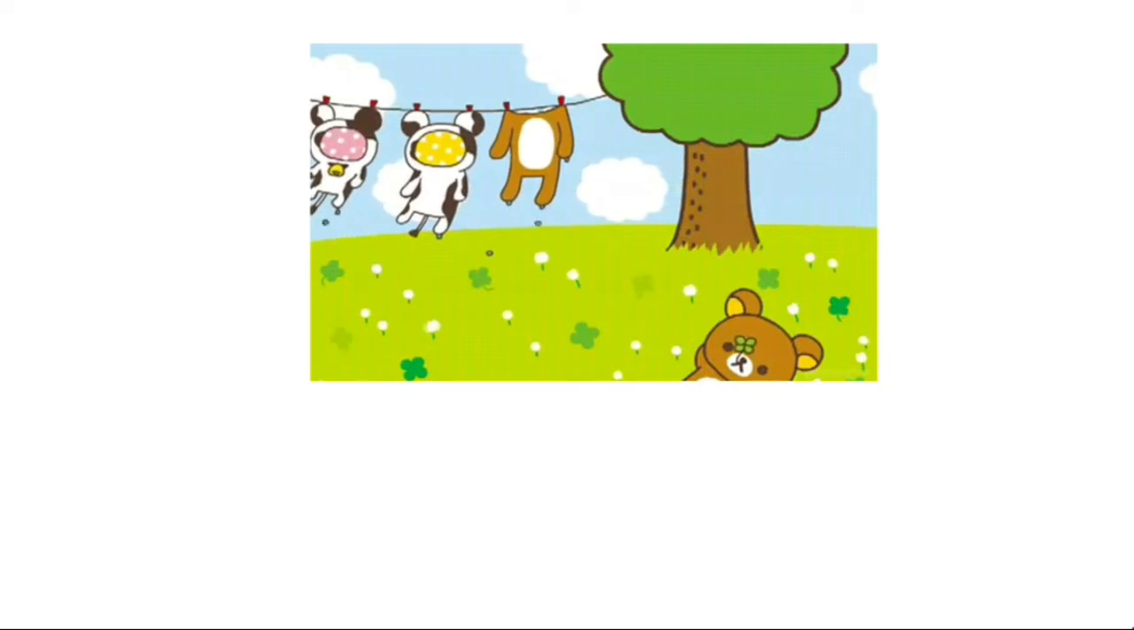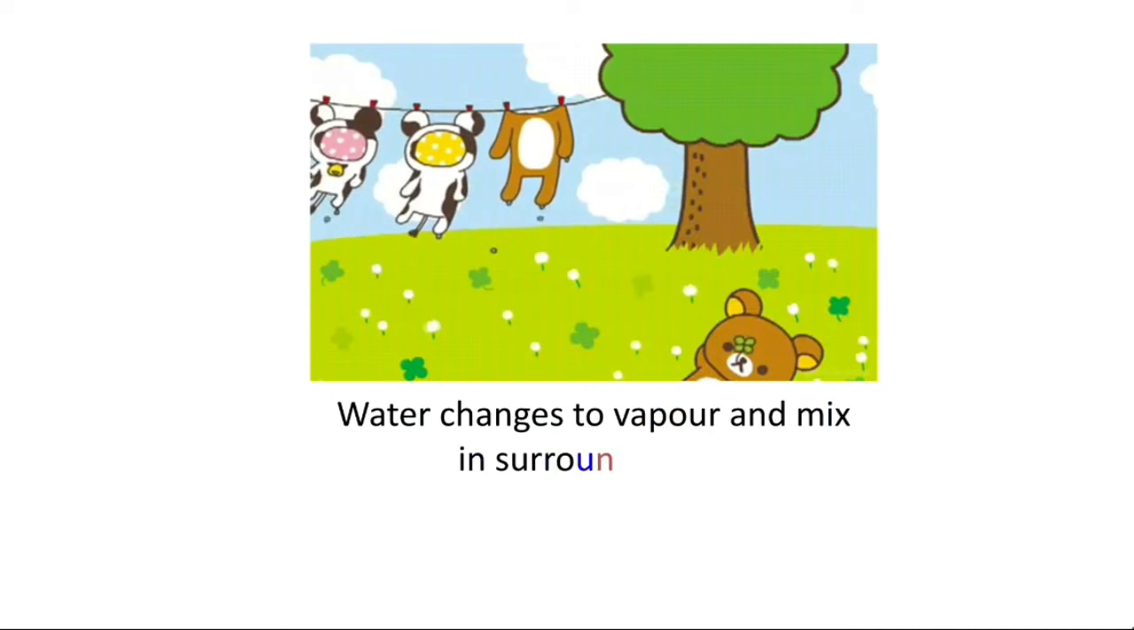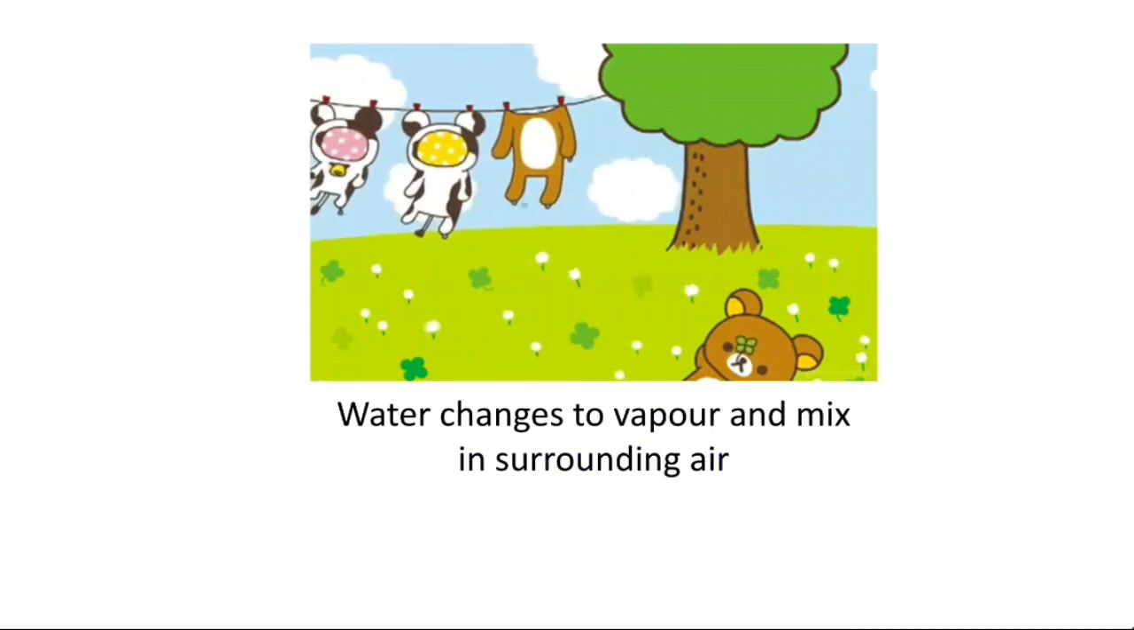Students, when wet clothes dry, you will notice that the water in the clothes disappears. Where does the water go? The answer is, water changes to vapor and mixes in the surrounding air.